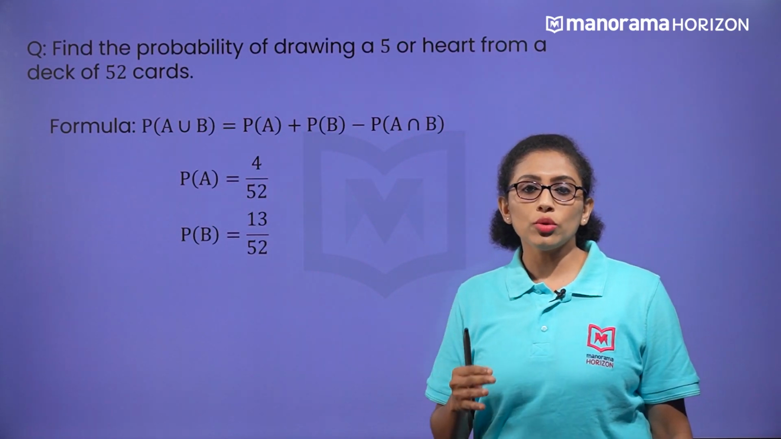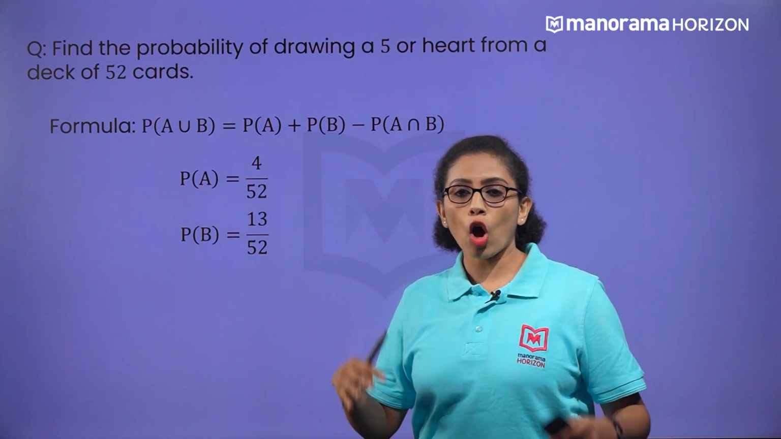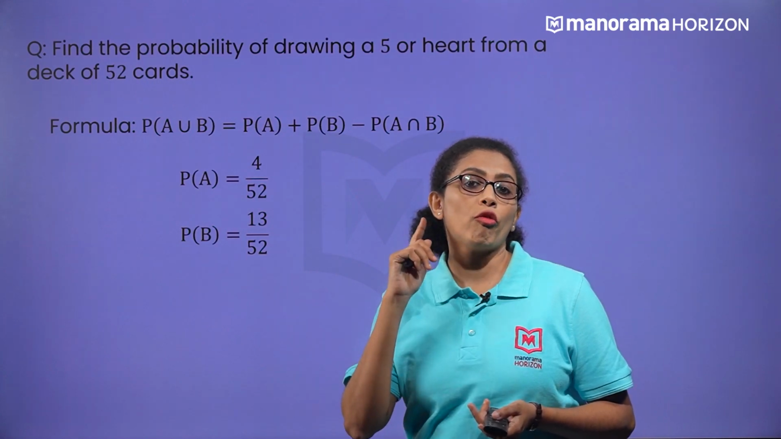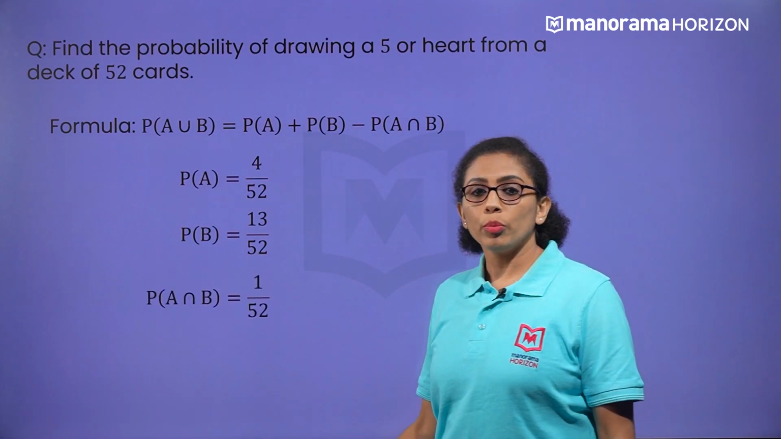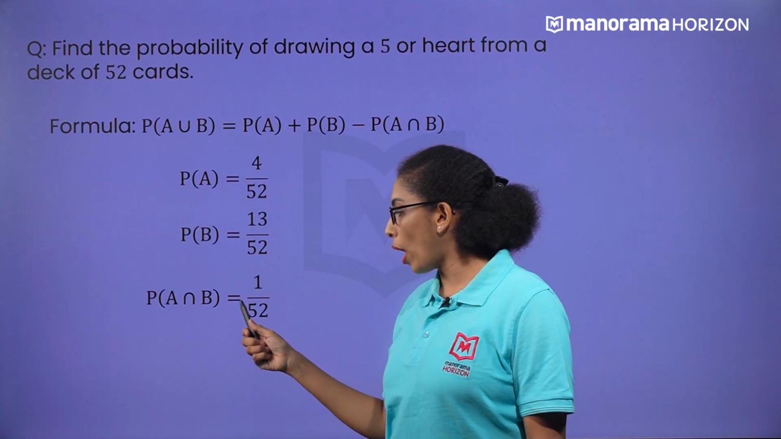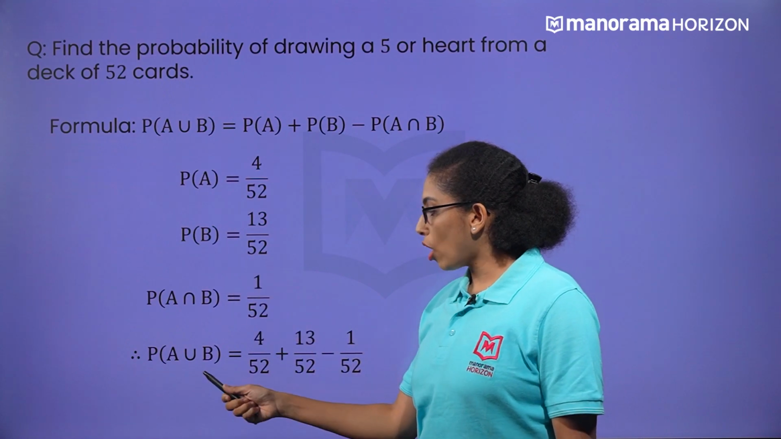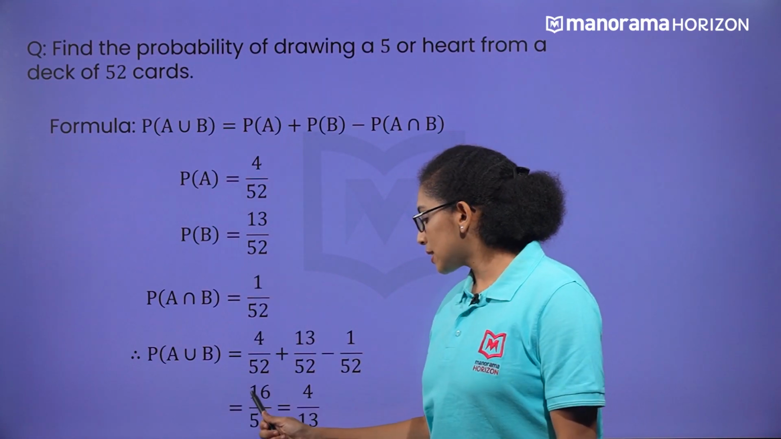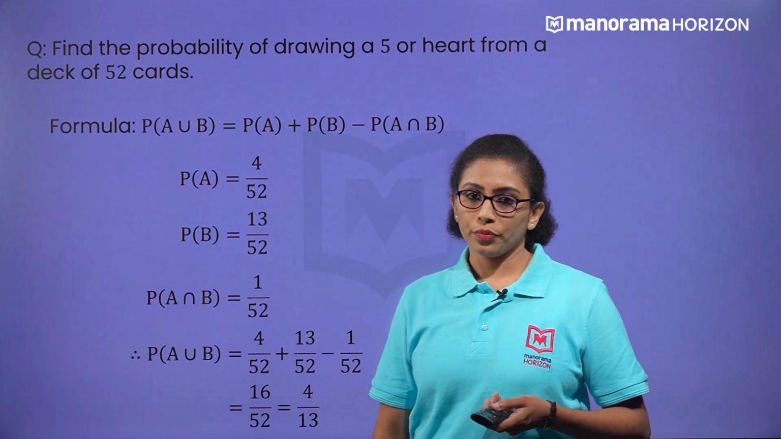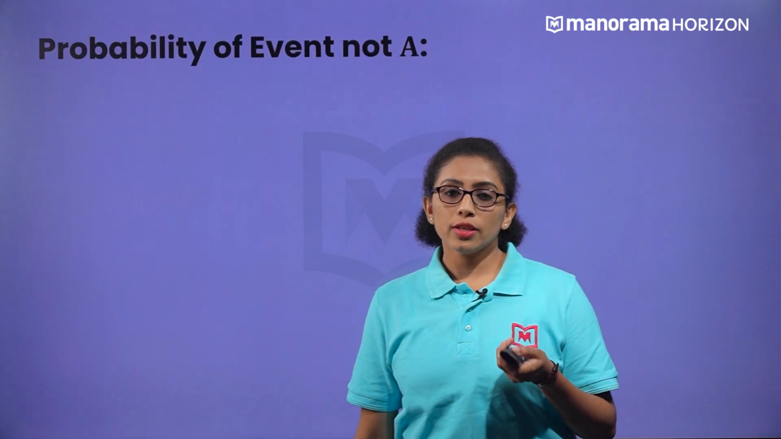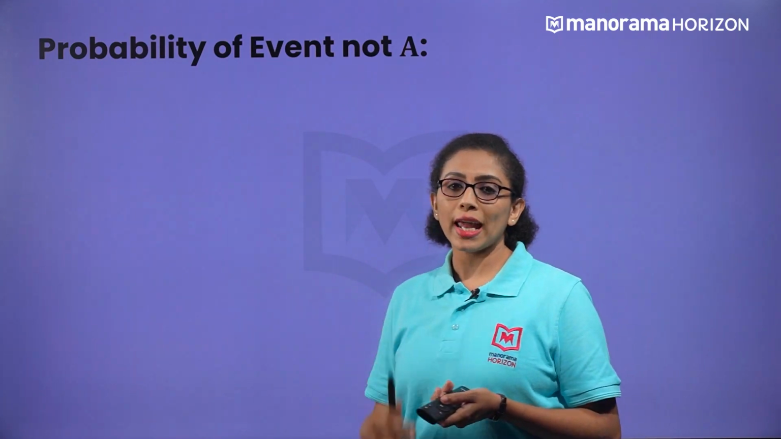And finally, we want to subtract the probability of both happening together. And how many cases are there? There is only 1 five in hearts. So the probability of both events happening together will be 1 by 52. So on solving, we get P of A union B as 16 by 52, which is equal to 4 by 13. Next, we need to learn about the probability of event not A.